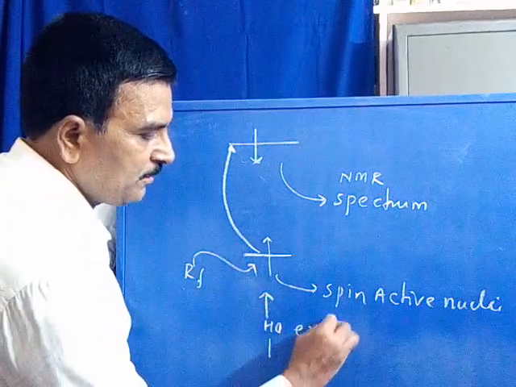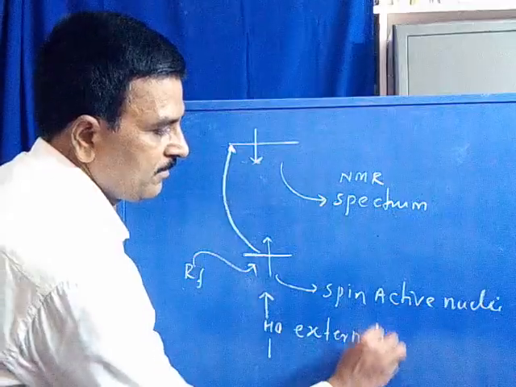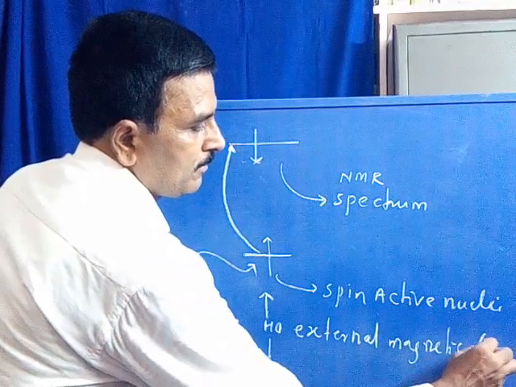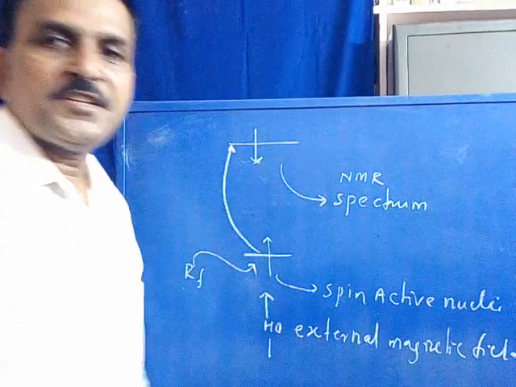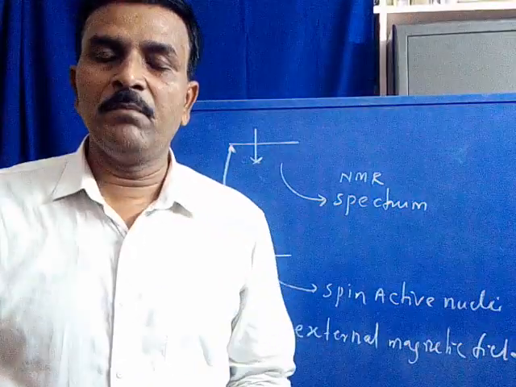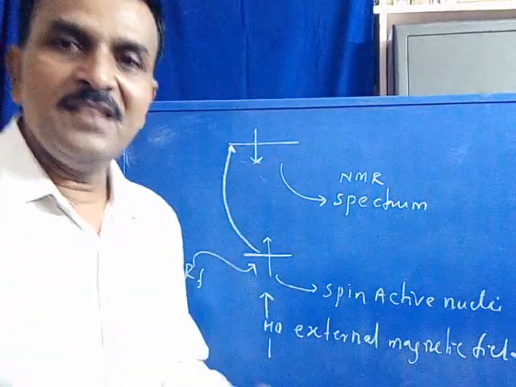This is the external magnetic field. So this is a brief principle of proton NMR spectroscopy. You can easily understand that.